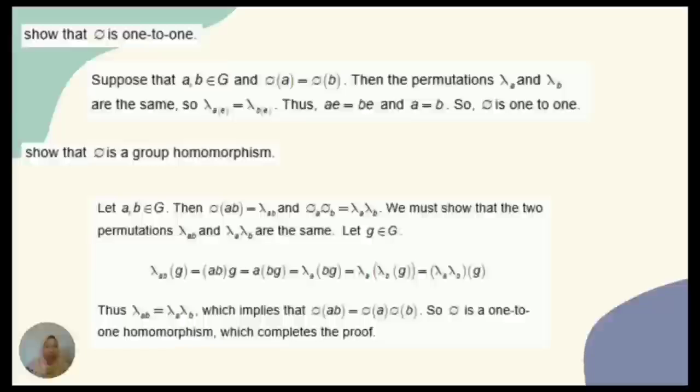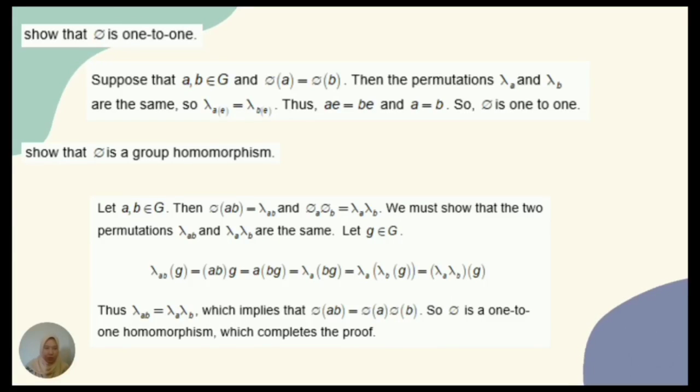To prove the theorem, first we have to show that phi is one-to-one. Suppose that a and b are in G and phi of a equals phi of b, then the permutations lambda a and lambda b are the same. So, lambda a e equals lambda b e, thus a e equals b e and a equals b. So, phi is one-to-one.